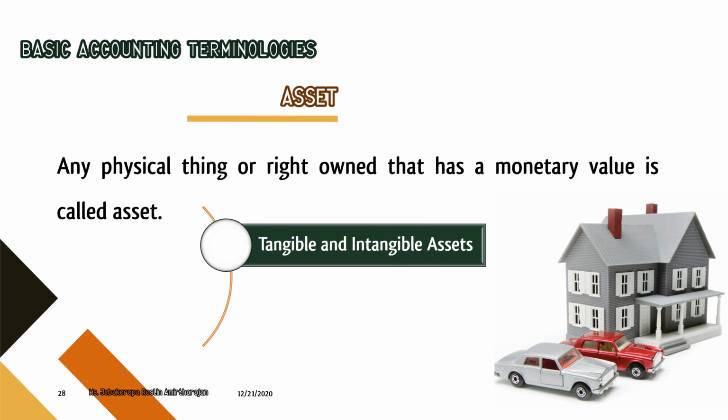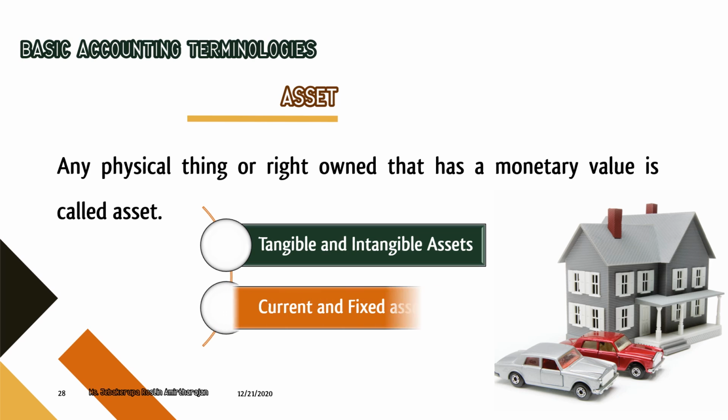So tangible assets means those assets which we can touch and feel, like building, machineries, vehicles. And those assets which you cannot touch and feel, but still have a monetary value and are useful for a business, are said to be intangible assets, like patent, trademark, copyrights, softwares. All those are intangible assets.